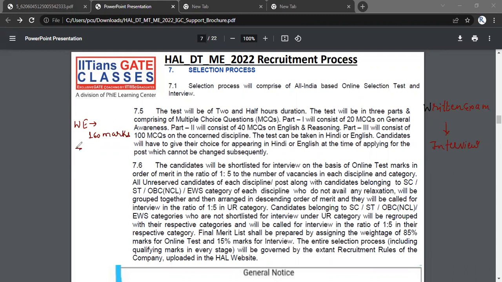And the time allotted will be 150 minutes. The time allotted will be 150 minutes. So you need to think about the timings. That is a very, very important thing.